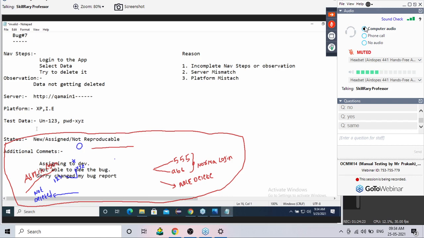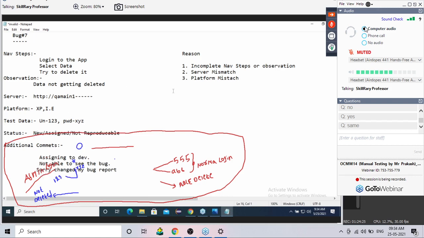If I mention the test data here, what is the advantage? Correct. This data mismatch will not happen, or developer will also use the same data. There is no confusion only.